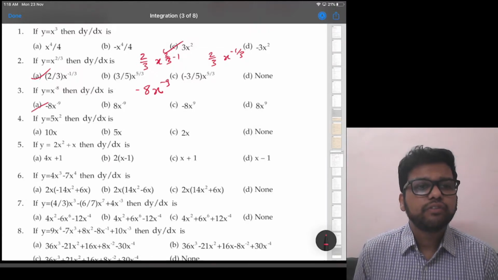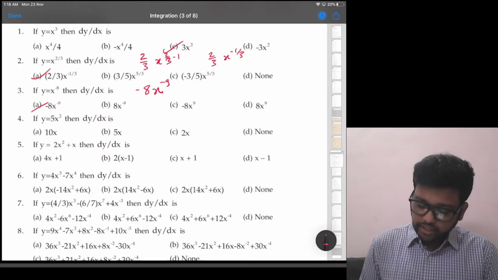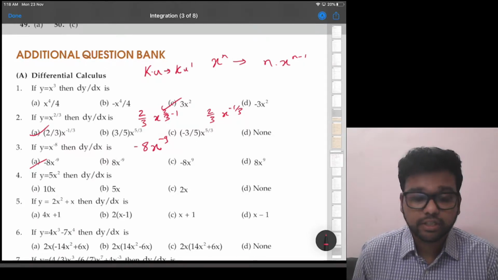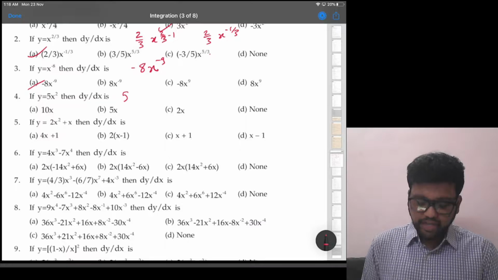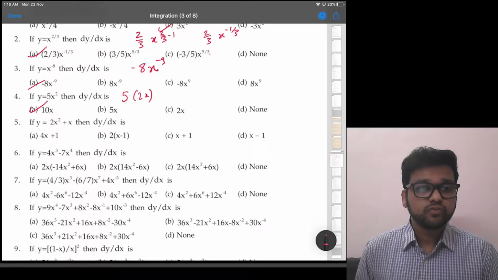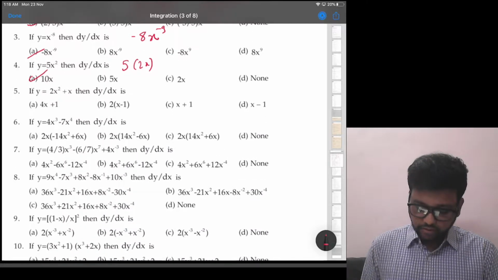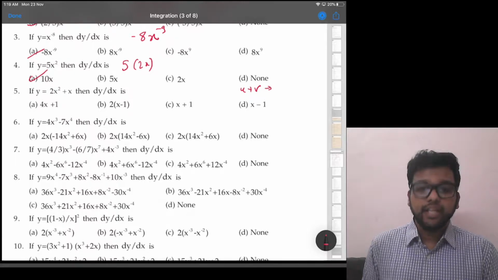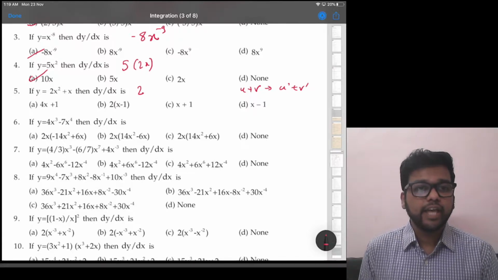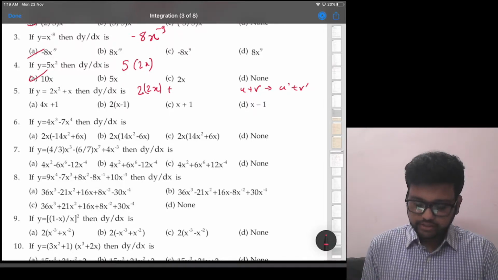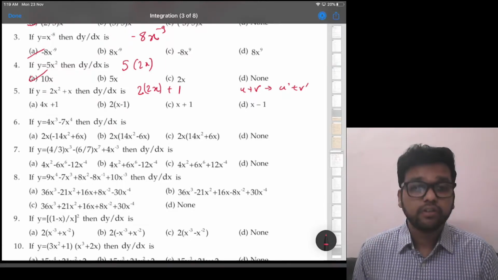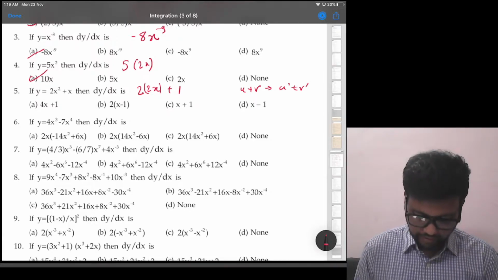If y is equal to 5x square, then dy by dx is. We know that if we have a constant into a function, then its derivative is the constant into u dash, the function's derivative. So 5x square will be 5, which remains as it is. X square's derivative is 2x. 5 into 2x is 10x, option A. Y is equal to 2x square plus x. We know that if we have two functions, u plus v, the derivative is u dash plus v dash, the individual derivatives. So 2x square, 2 will remain as it is, x square will become 2x, plus x, whose derivative is 1, because x is x raised to 1. So that is 1 into x raised to 0, which is 1. 2 into 2 is 4x plus 1, option A.